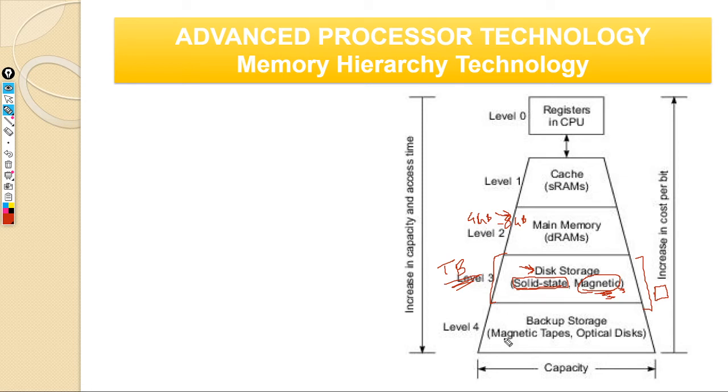And at level 4 we have backup storage. These are additional storage we have. It can be a solid state drive, magnetic tape, or an optical disk like your DVDs and things like that. But primarily we will focus on these two, level 1 and level 2.